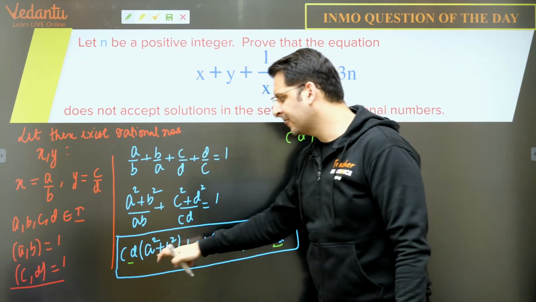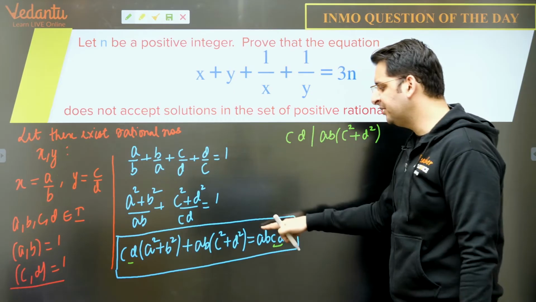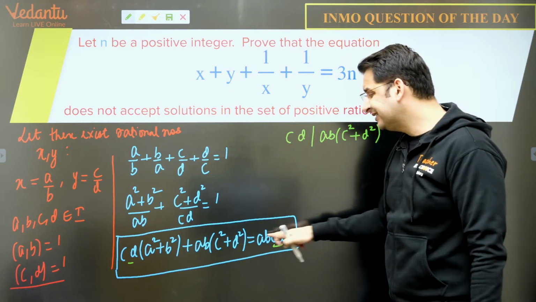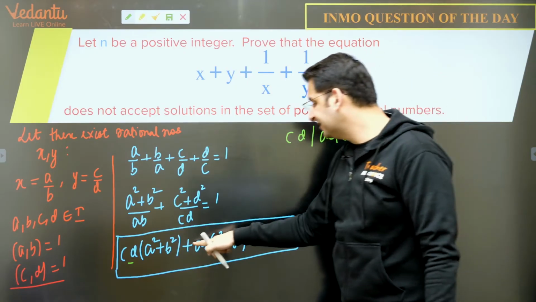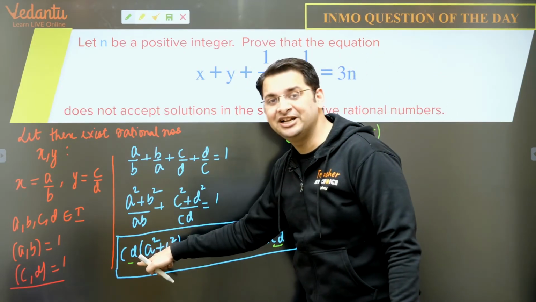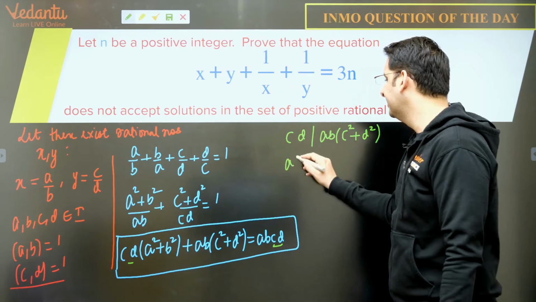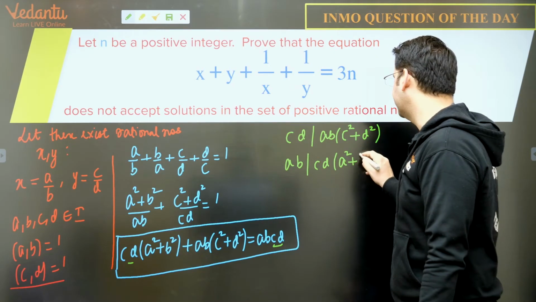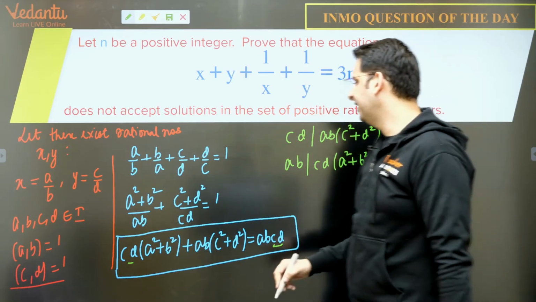This term is a multiple of cd, that means this term has to be a multiple of cd. Likewise, this term is a multiple of ab, so this term has to be a multiple of ab. So that means ab also divides cd into a square plus b square.